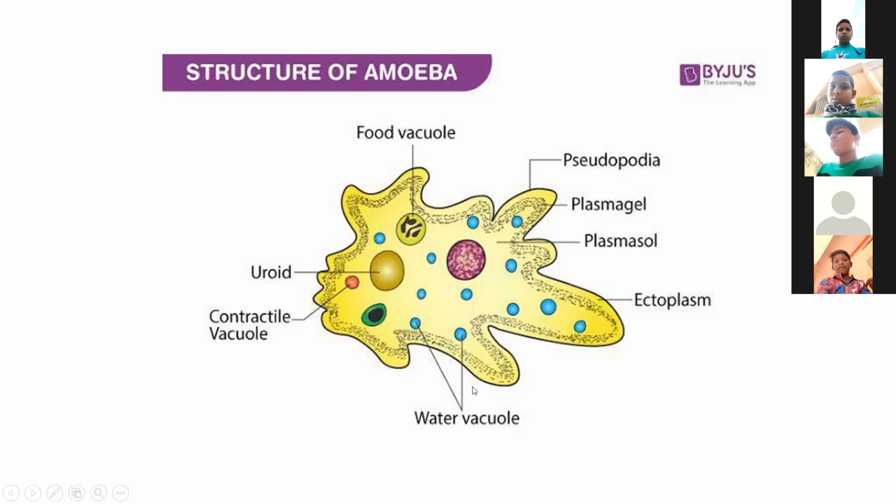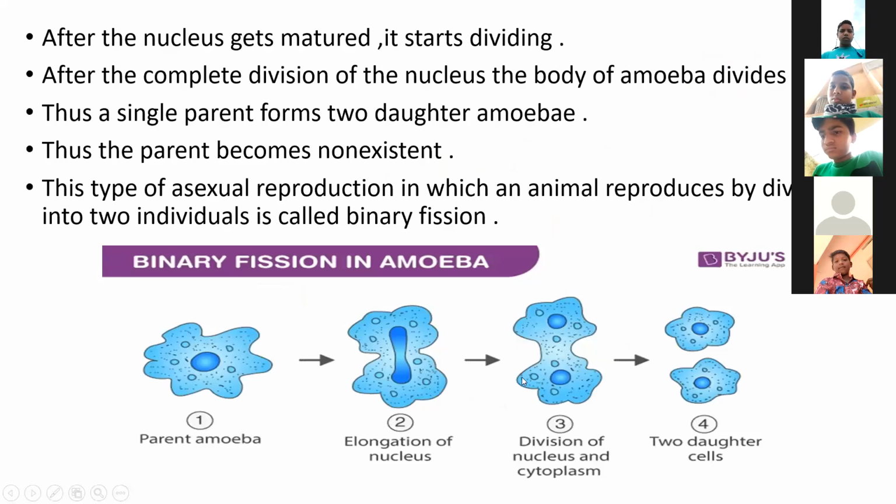Next, binary fission in amoeba. How does the amoeba produce new offspring?